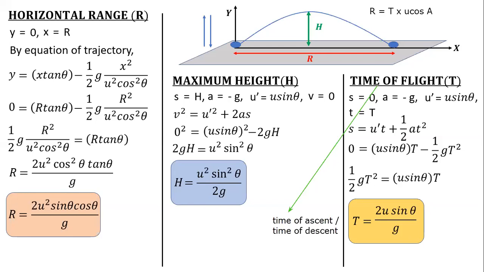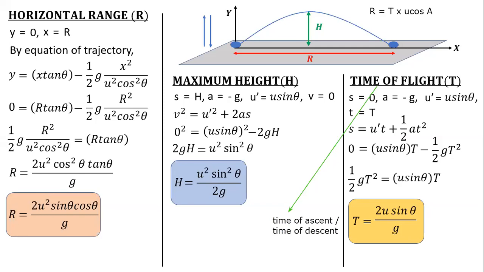Yes, Shravan, tell me. Sir, for attaining the maximum horizontal range, we have to throw the ball at different angles, or at only one angle? I mean, for the horizontal range, for attaining maximum height and for attaining maximum time of flight, we have to throw the ball at different angles. Different angles, yeah. But to obtain the maximum range, it is only possible when you throw the ball at an angle of 45 degrees.